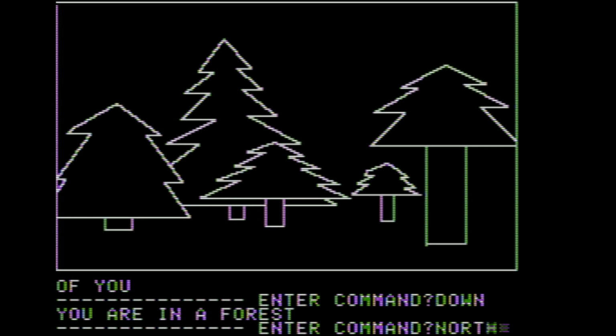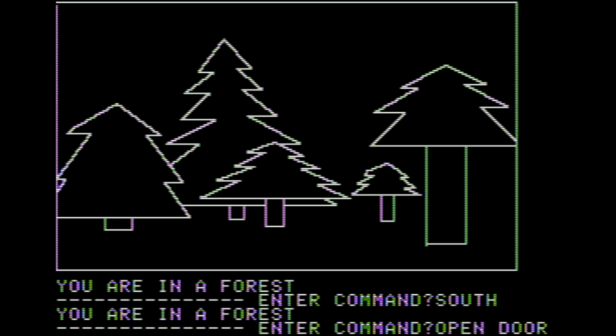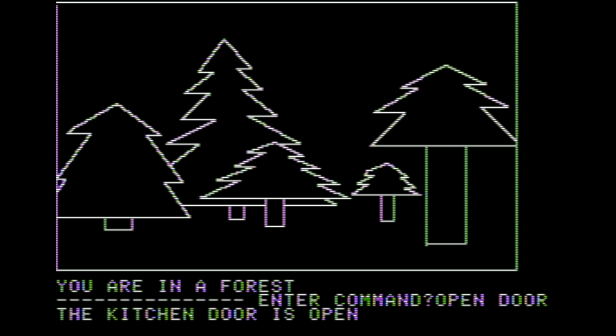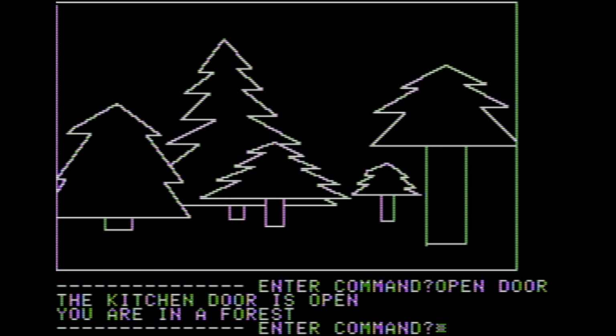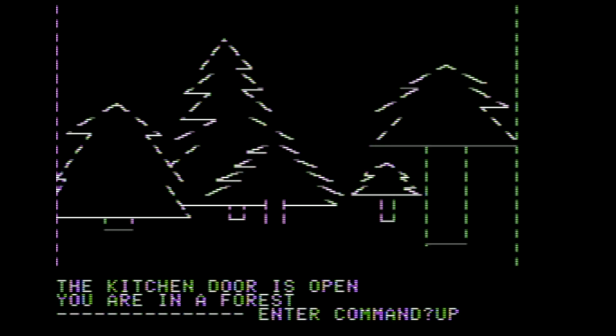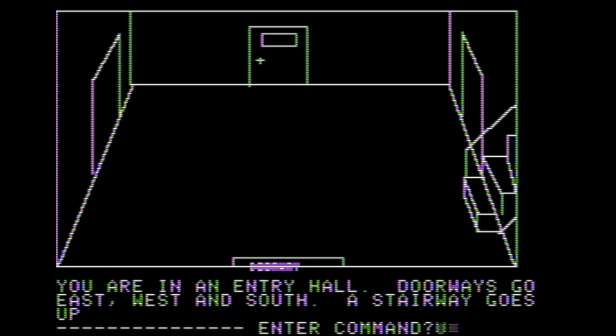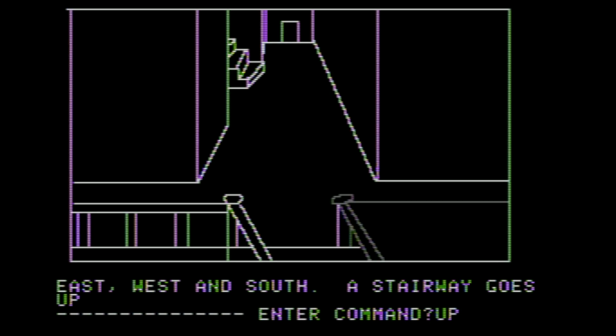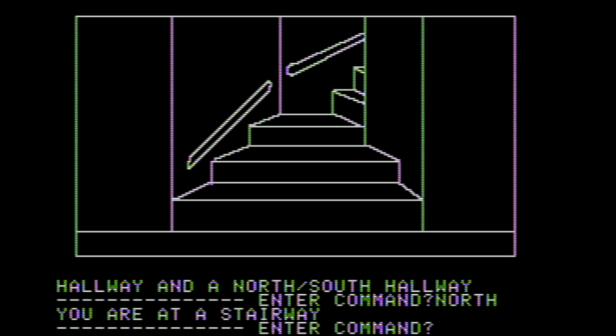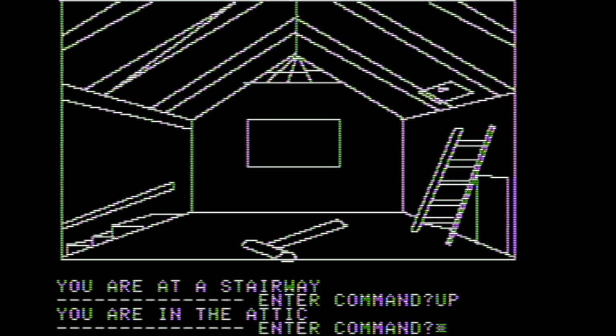Now we want to go north and south. And we're still in the forest. Open door. And the kitchen door is open. Yeah, no, you can't quite see it, though. Let's go up, which takes us back into the kitchen. There's a couple weird things in this game. Let's head east, then we'll head up, north, and then up, and we'll head into the attic.